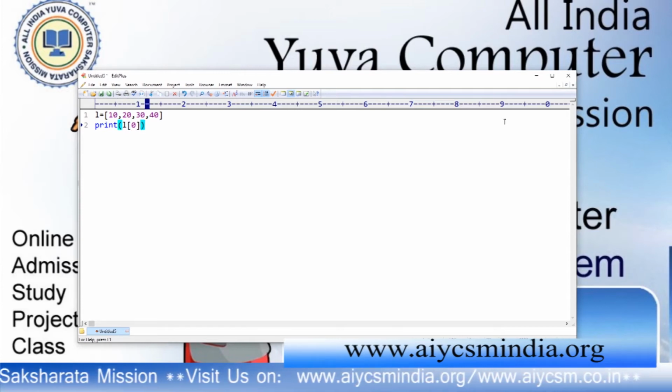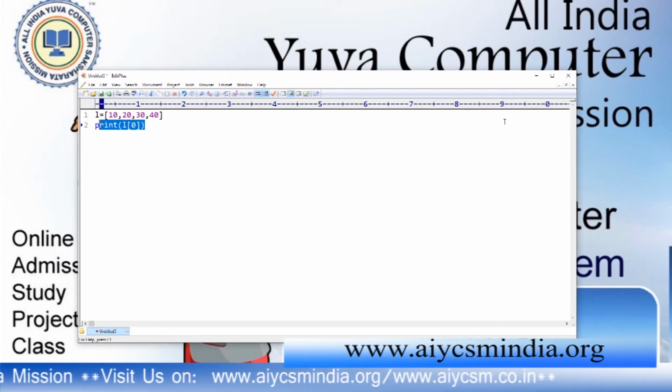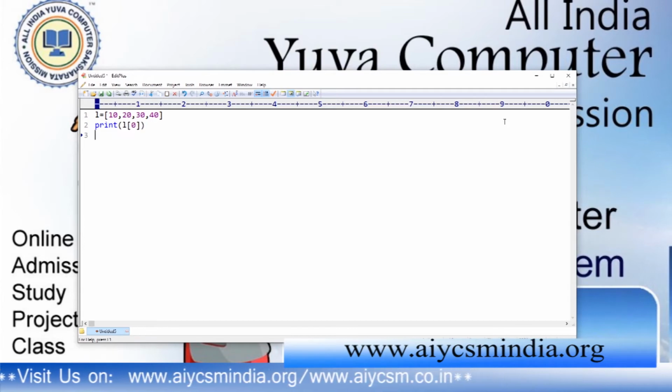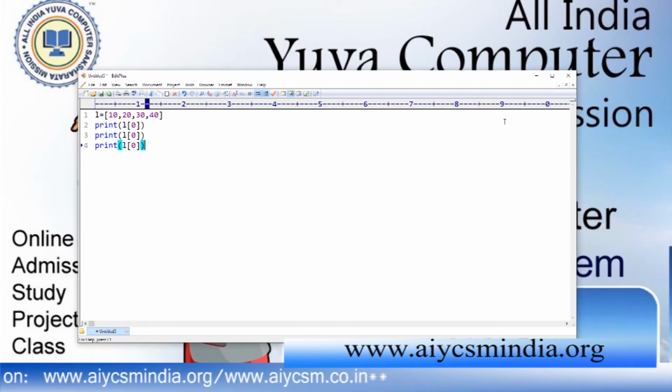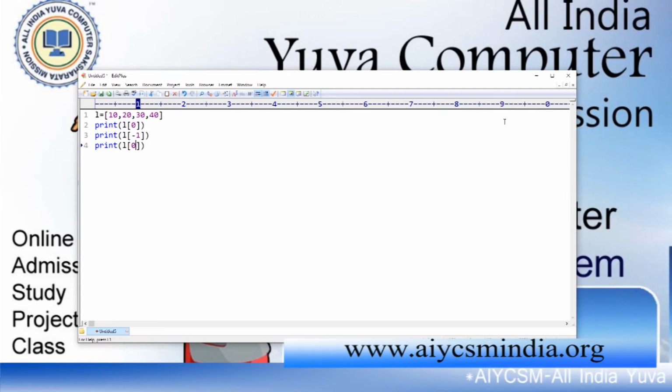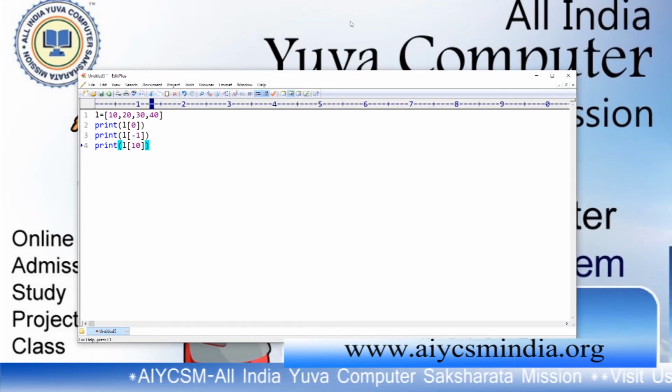Okay, with the help of this one, we can use negative indexing, like -1. And if the index is not available, then it will return an index error. This index is not available.